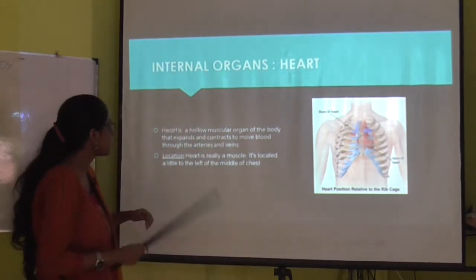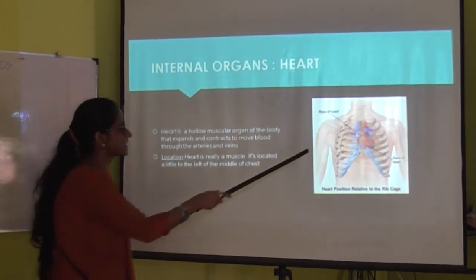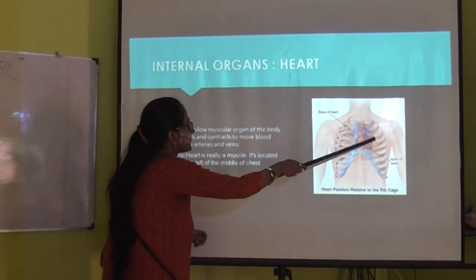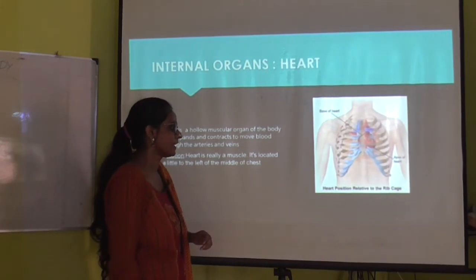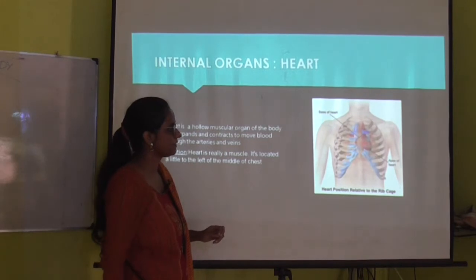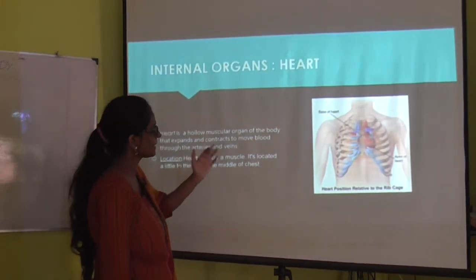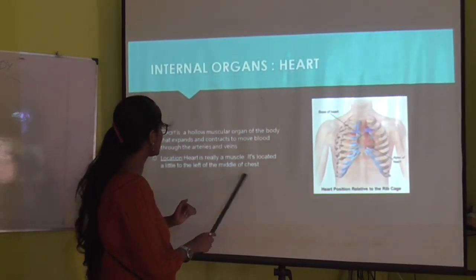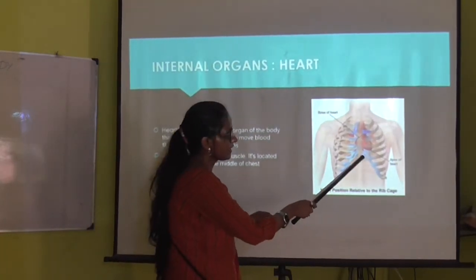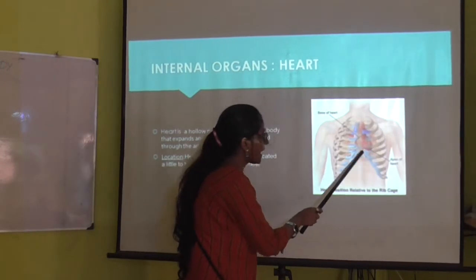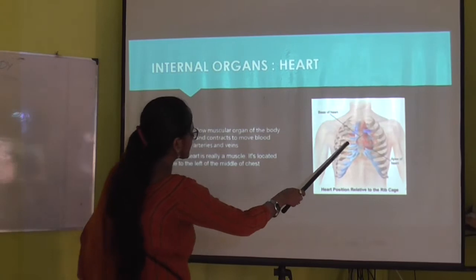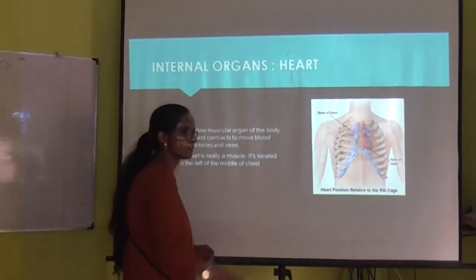Clear? Now, where is the location of the heart? The heart is mostly present in the middle of the chest. Generally it is present in a slanted way, but the maximum part of the heart is present on the left side of the body.